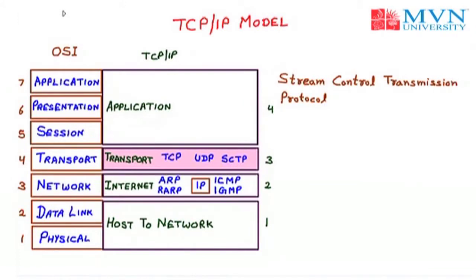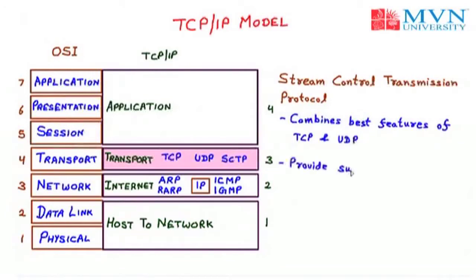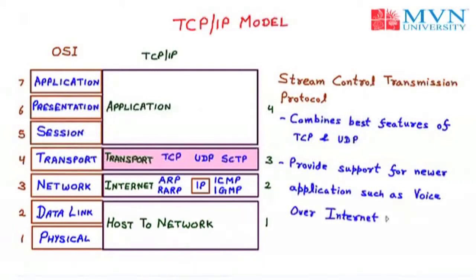So we can say that SCTP combines the best features of TCP and UDP, and it also supports newer applications like VoIP, that is voice over internet. So that is all about the transport layer. In the transport layer we have discussed TCP, UDP and SCTP: TCP for connection-oriented, UDP for connectionless, and SCTP, which is the combination of TCP and UDP.